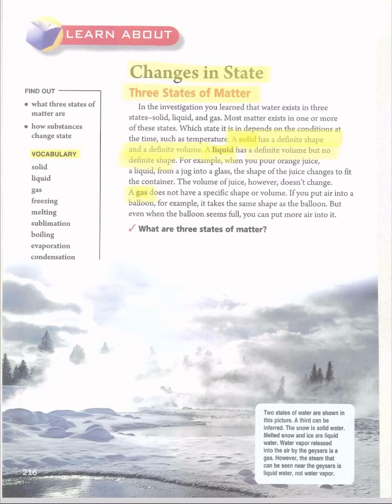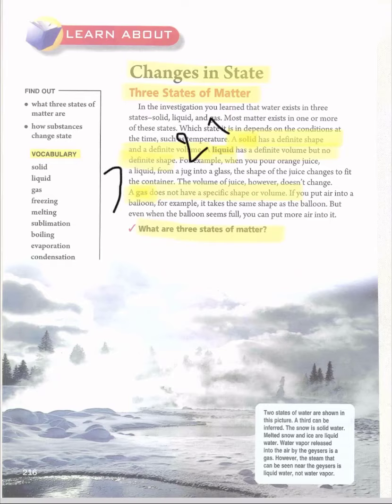The last one, a gas, doesn't have a specific shape or volume. It means the volume and the shape of a gas will change. What are the three states of matter? Right now I explained: first one is a solid, second one is a liquid, third one is a gas.